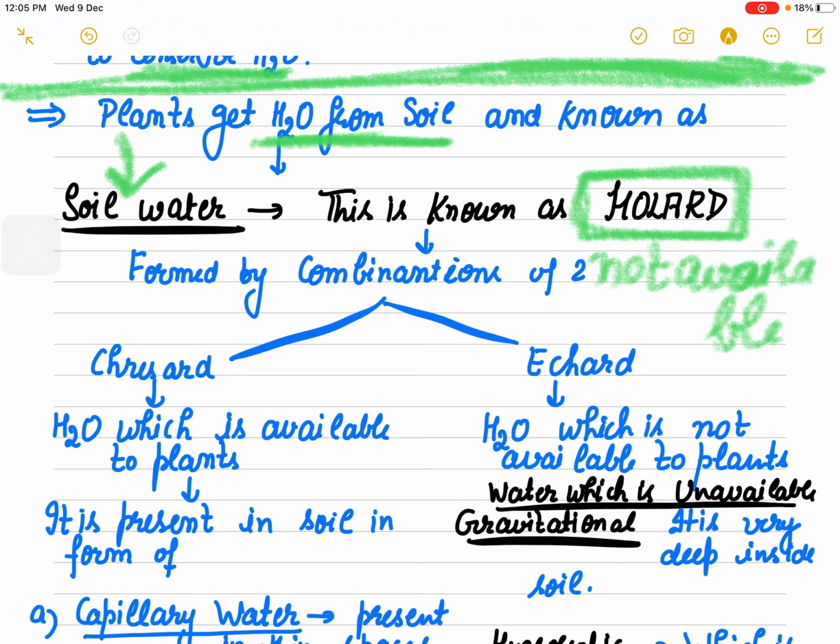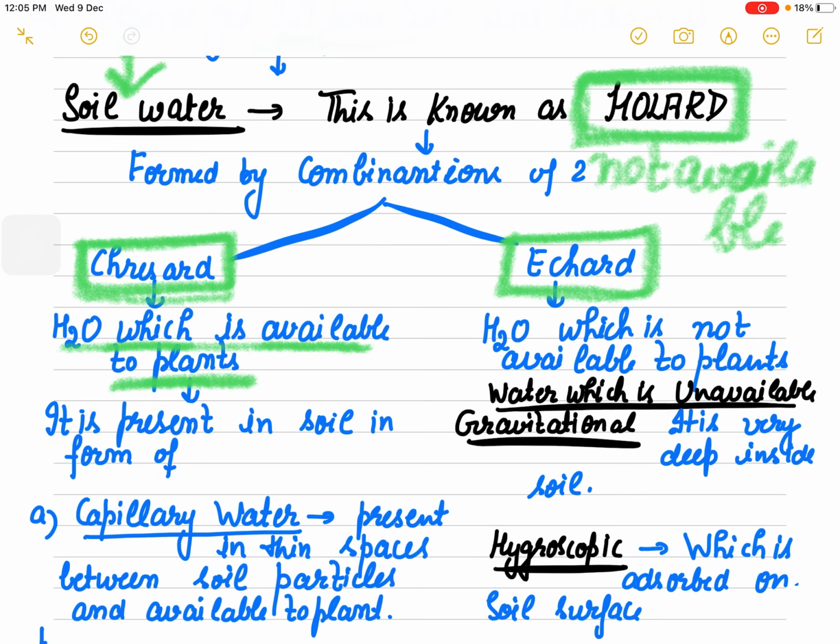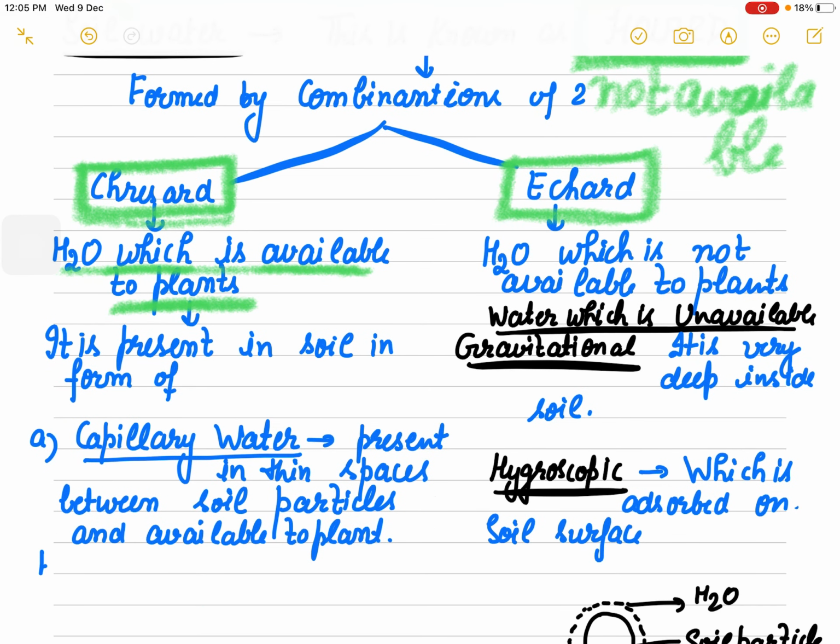All the water present in the soil is not available to the plant. The whole soil water is known as holard, which is a combination of two main components, chresard and echard. Chresard means the water which is available to the plants, or in simplified words, chresard is water which can be absorbed by the plants.